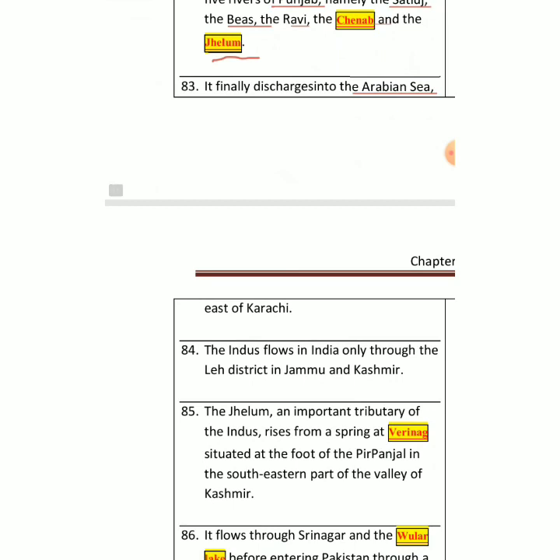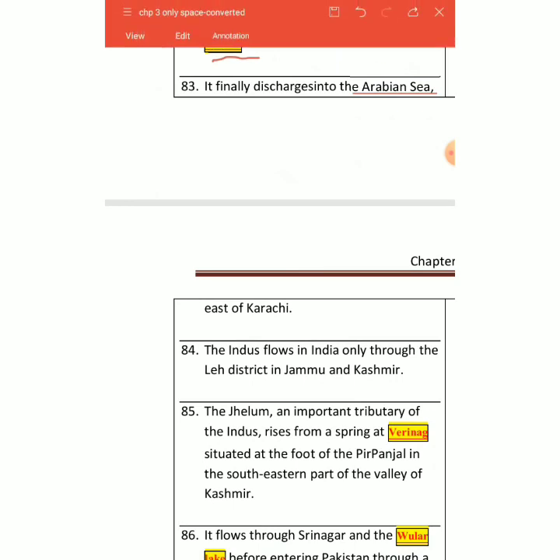Karachi is in Pakistan, right? This place is in Pakistan. So ये पाकिस्तान में है mainly. So mainly Indus flows in India through our important district of Jammu and Kashmir, that is Leh, right? So we'll take one tributary at a time. First we'll take Jhelum. Jhelum is a very important tributary of Indus, as you already know.